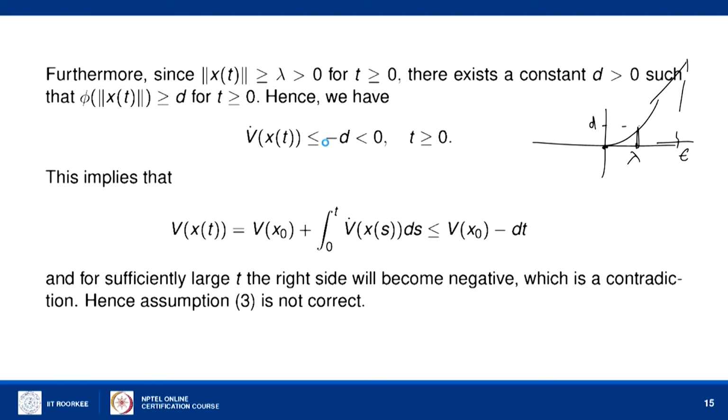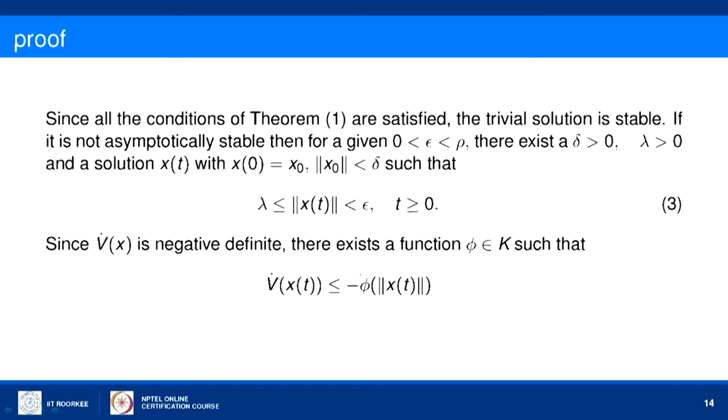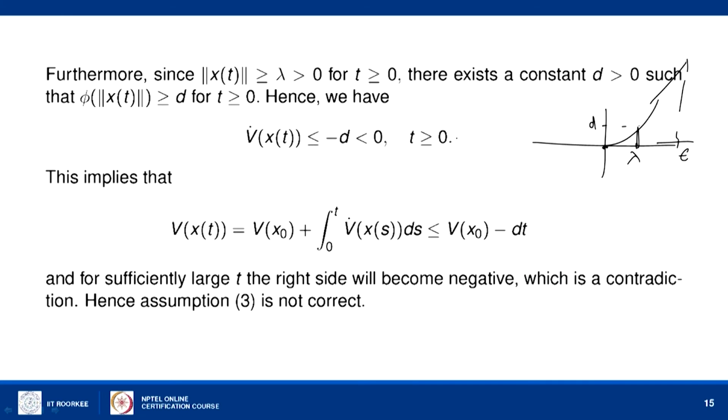Because V dot is less than or equal to minus phi of norm of x(t), therefore, it will be less than or equal to minus d for all t greater than or equal to 0. This implies if you integrate both sides of this expression, we will get V of x(t) minus V of x(0) equal to the integral from 0 to t of V dot of x. Now, we substitute this value here.